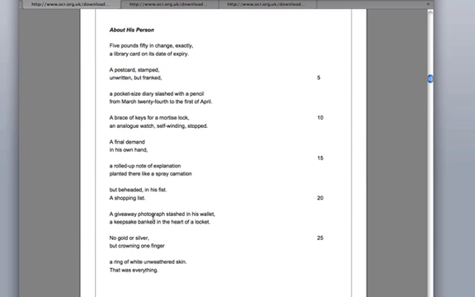I presume that you've read the poem. I've only read it myself for the first time a few minutes ago, but straight off we're looking at the language. Obviously this poem's about death, so this "his person" is very kind of distant. We can see from the structure that it's quite fragmented. It's just like a list of notes.